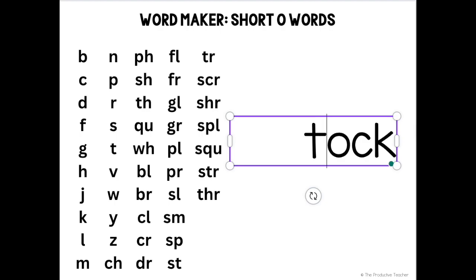Talk. Talk is not a word. Vok. Vok is not a word. Walk. Spelled like this, walk is not a word. Yawk. Yawk is not a word. Zock. Zock is not a word. Chalk. Spelled like this, chalk is not a word. Shock. Shock is a word. Thok. Thok is not a word. Quack. Quack is not a word. Walk. Spelled like this, walk is not a word.